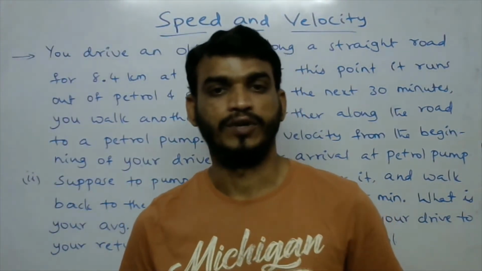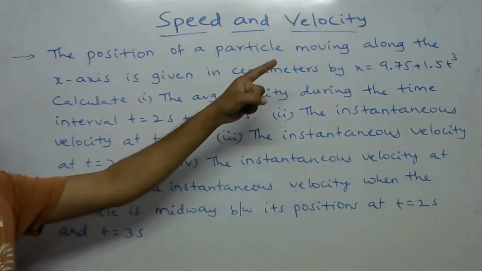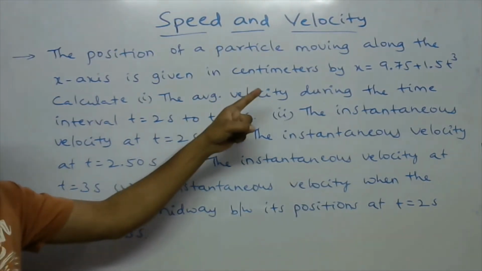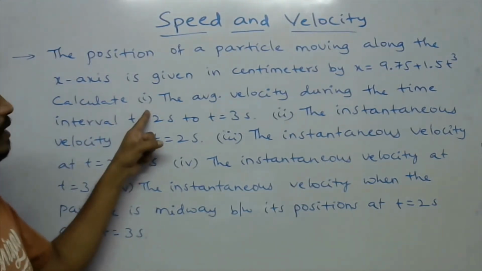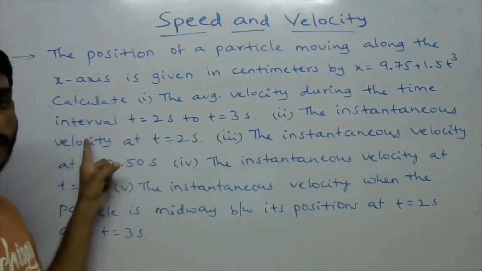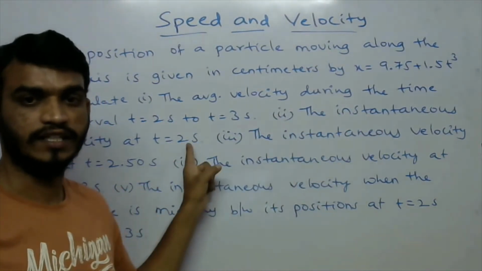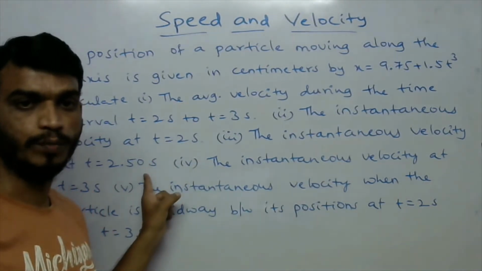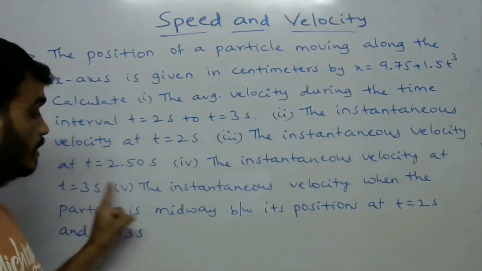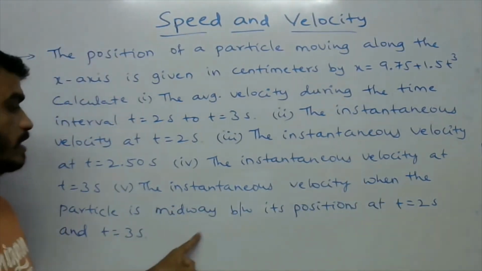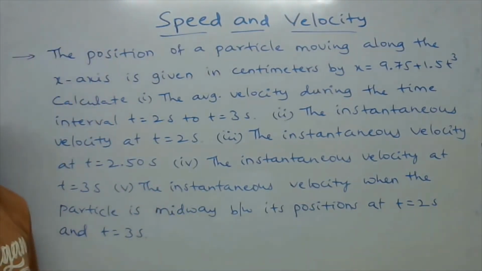Okay, you try for this. The next one is, the position of a particle moving along the x-axis is given in centimeters by x equal to 9.75 plus 1.5 t cube. Now calculate the average velocity during the time interval t equal to 2 seconds to t equal to 3 seconds, the instantaneous velocity at t equal to 2 seconds, at t equal to 2.50 seconds, at t equal to 3 seconds, and the instantaneous velocity when the particle is midway between its positions at t equal to 2 seconds and t equal to 3 seconds.